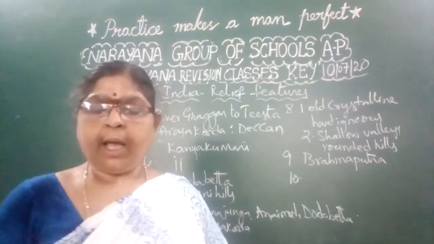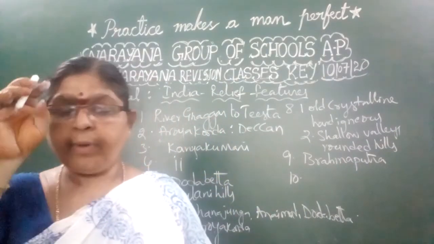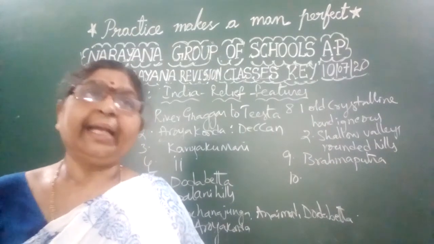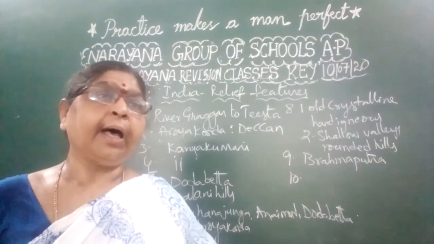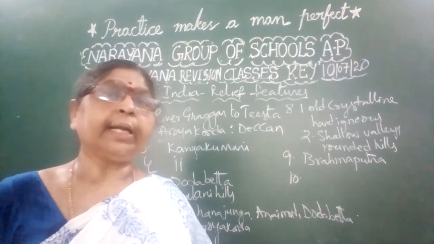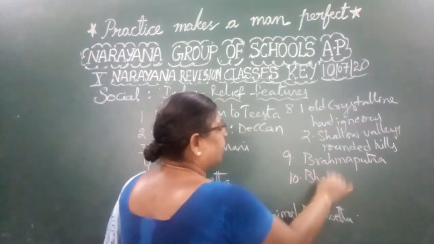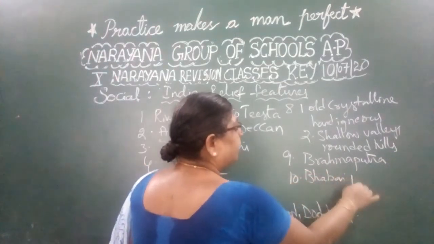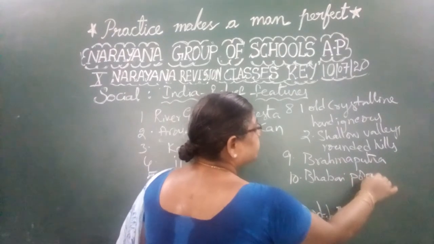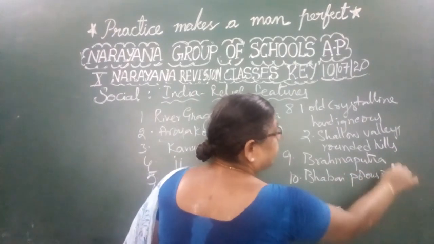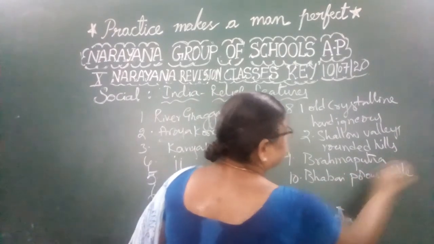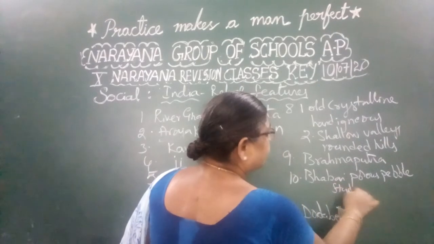Right, children? Now we will understand the different features of the Indo-Gangetic Plains. What are the different features? The first one is Bhabar. What is Bhabar? Bhabar means a porous pebble-studded zone.